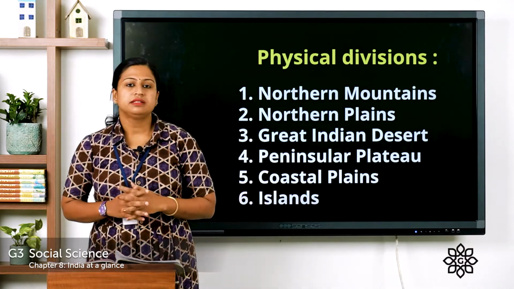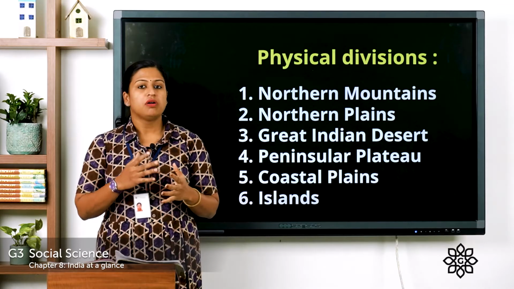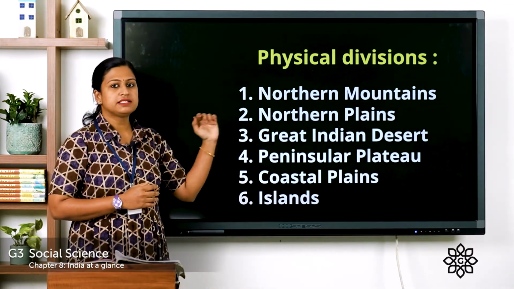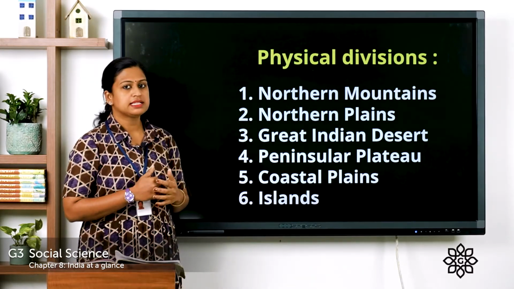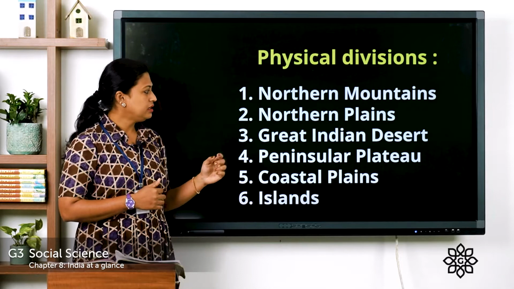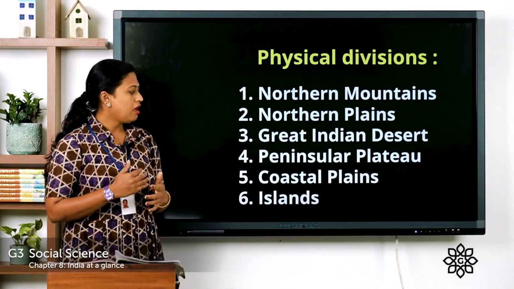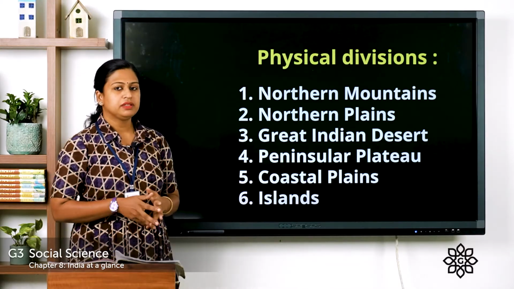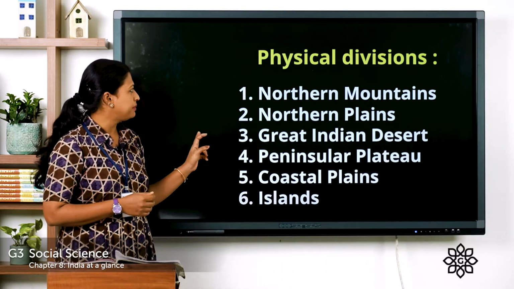You all have learnt in the previous class about the different landforms. So on that basis, in India we have 6 physical divisions. The first one, Northern Mountains, second Northern Plains, third Great Indian Desert, fourth Peninsular Plateau, fifth Coastal Plain, and the last one is Islands. Now let's see these physical divisions on the Indian map.